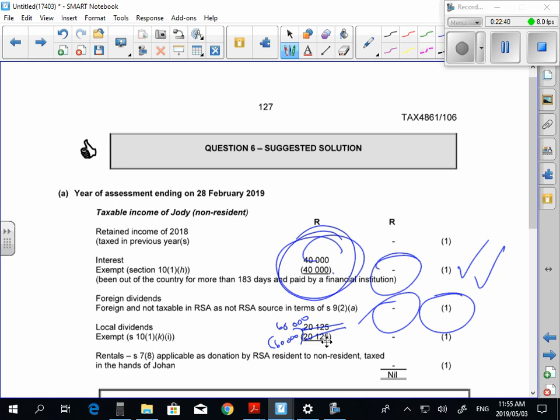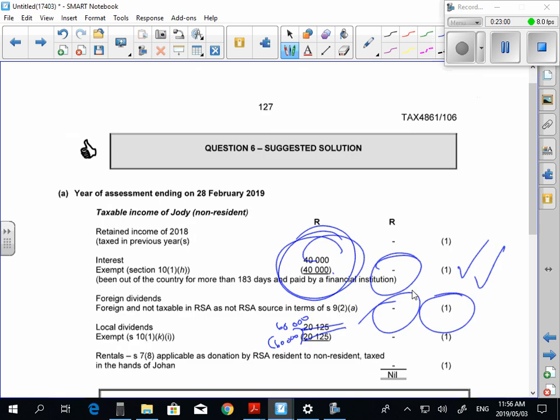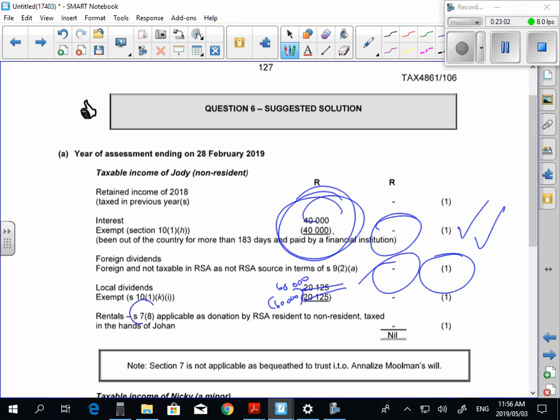And then the last one, the rentals to Johan. Is there a donor? Yes. Is he a non-resident? Yes. So because he's a non-resident and it's a donor, section 7(8), and in whose hands is it going to get taxed? The donor's hands. But again, guys, what you needed to do to get the marks is you need to either say section 7(8) or you need to say non-resident with a 0 there in the solution.